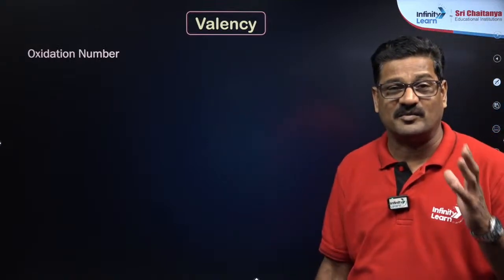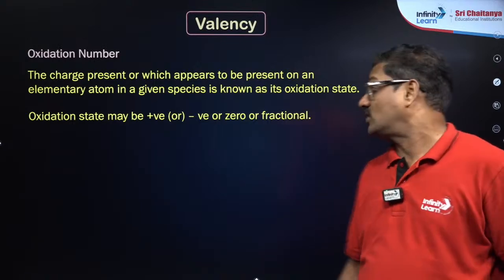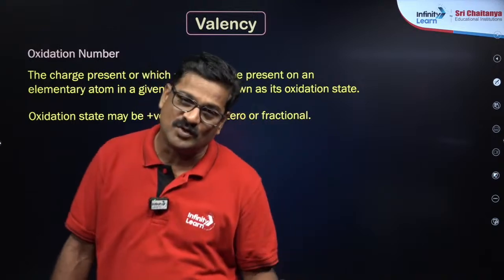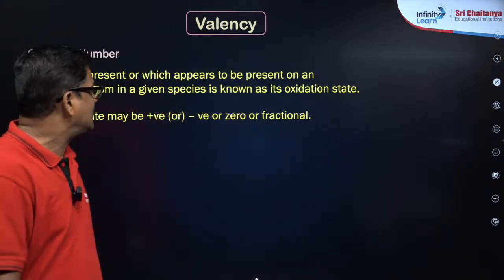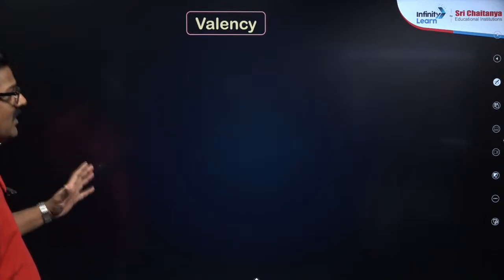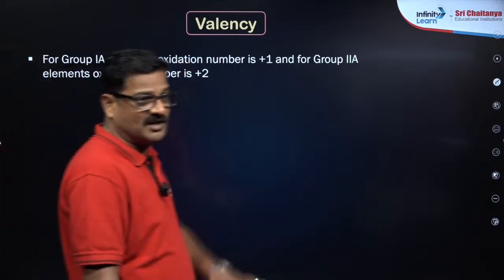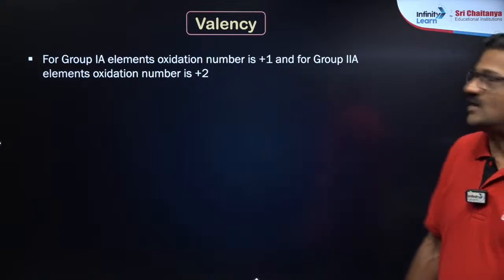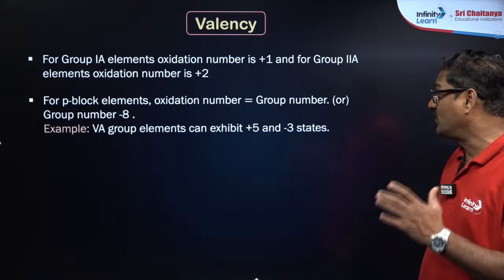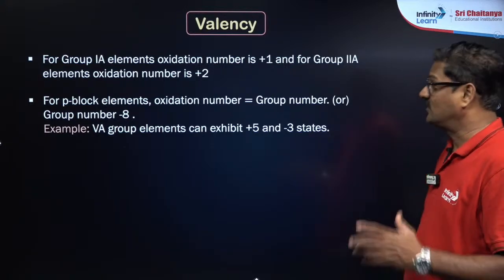Oxidation number is the arbitrary charge acquired on an atom due to the distribution of electrons. So this oxidation state can be 0, negative, positive, or sometimes fractional. Oxidation number is also a periodic trend, according to the electronic configuration. For group 1 elements, the oxidation number is always +1, there is no other way. And for group 2 elements, the oxidation number is always +2. We have to get into the questions, that's why I am hurrying up. For the p block elements, you have to consider the group number minus 8.